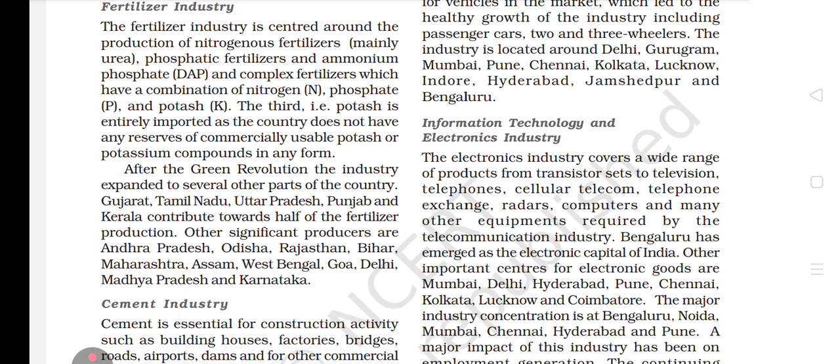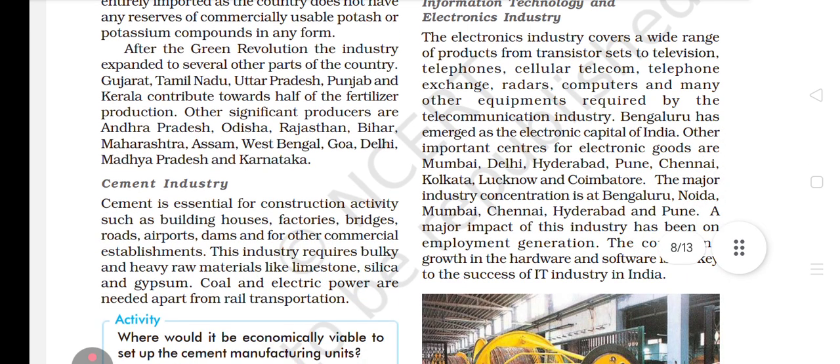As the country does not have any reserves of commercially usable potash or potassium compound in any form. Okay, then after the Green Revolution, the industry expanded to several parts of the country. Gujarat, Tamil Nadu, Uttar Pradesh, Punjab, and Kerala contribute towards half of the fertilizer production. Other significant producers are Andhra Pradesh, Odisha, Rajasthan, Bihar, Maharashtra, Assam, West Bengal, Goa, Delhi, Madhya Pradesh, and Karnataka.